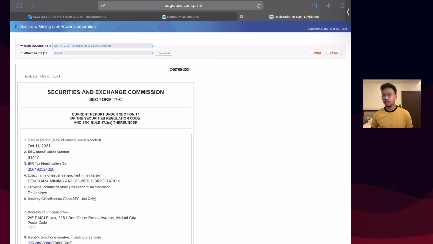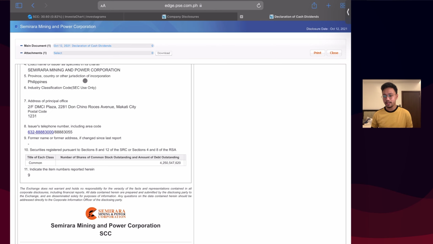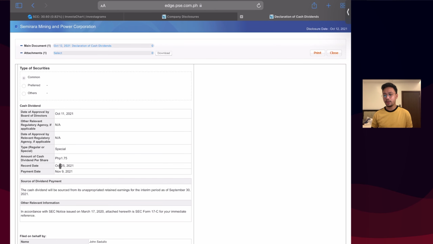So here, as you can see, meron tayong October 12, 2021 as our declaration of cash dividends. That is the declaration date. Next is the ex-date itself, October 20, 2021. And going down here, we have a special cash dividend at 1.75 pesos per share with record date October 25, 2021 and payment date November 9, 2021.